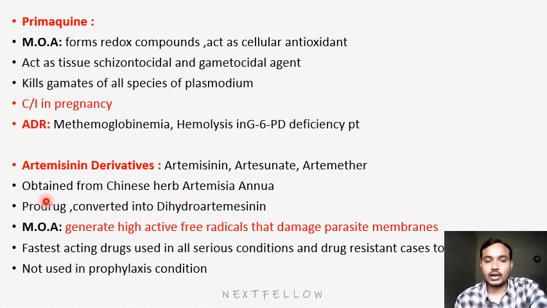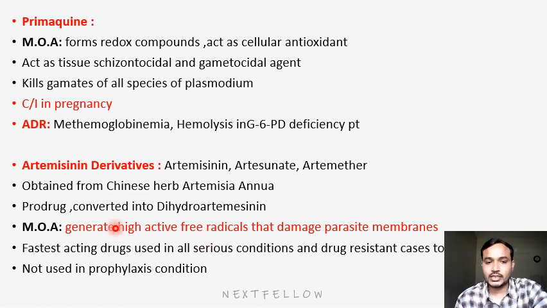Artemisinin is converted into dihydroartemisinin. The mechanism of action is that it generates highly active free radicals, which damage the parasite membrane, and thereby lead to death of the parasite. It is the fastest acting drug. You have to give multiple doses, and it is useful in all serious conditions and drug resistant cases too. So artemisinin is the most commonly and frequently used drug in malaria, and the most preferred drug in malaria patients.